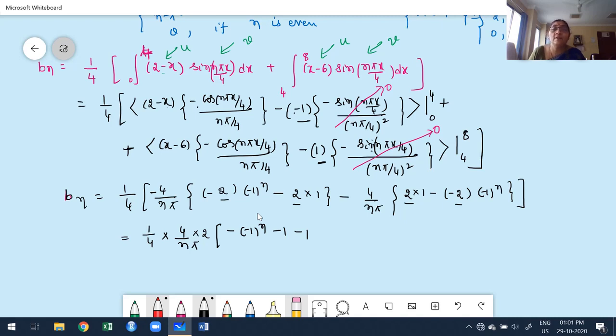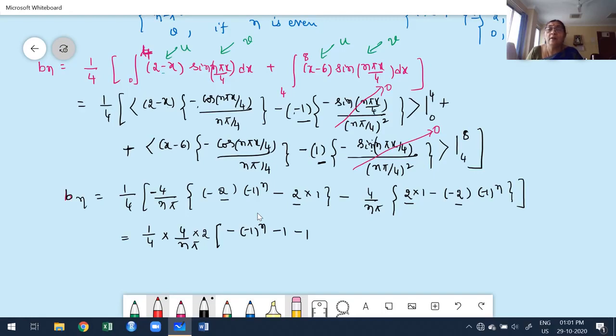I'll keep 4 by n pi outside, common. Then the constant, then apply the upper limit. 8 minus 6 is 2, cos 2 n pi is 1. Minus 4 minus 6, minus 2 cos n pi. Because 4, x is 4, the 4 cancels, cos n pi is minus 1 to the power of n.